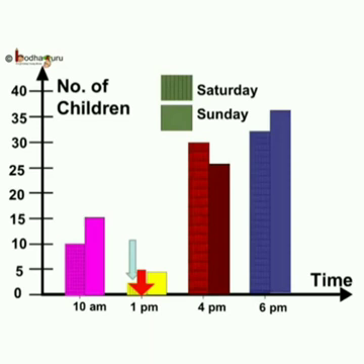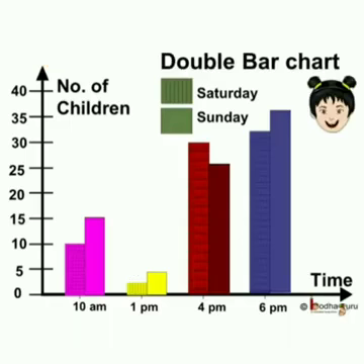So now you know double bar chart is an interesting way to represent and compare the data. To reiterate, we used the double bars of uniform width adjacent to each other without any gap to represent the data, and the length of the bar indicates the value of the data.